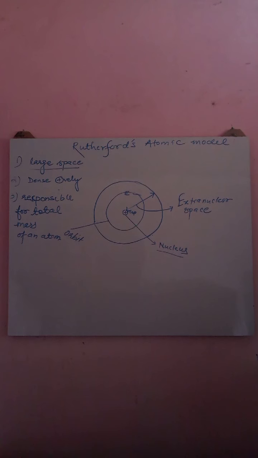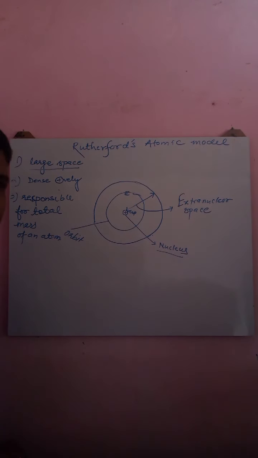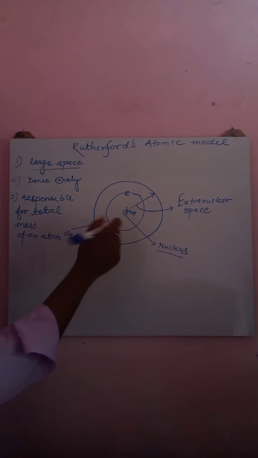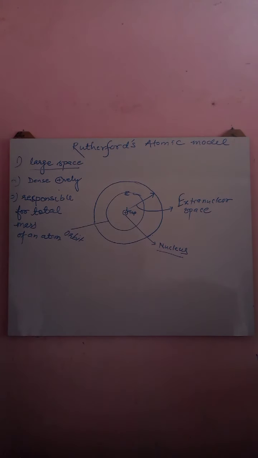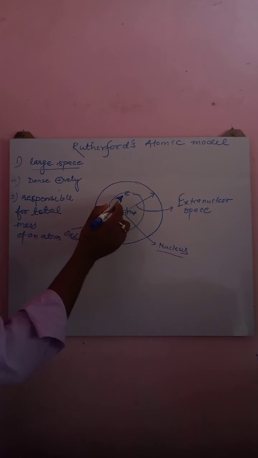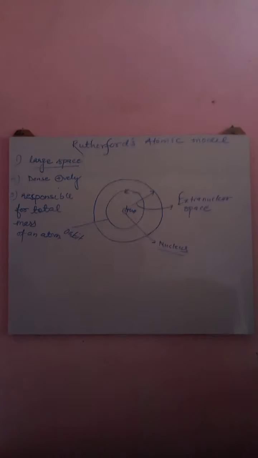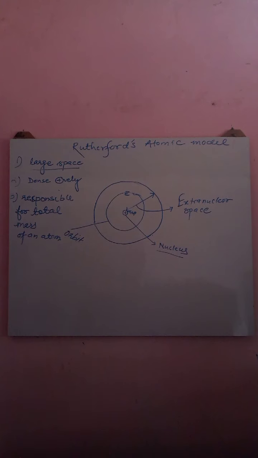Because we all know the mass of an electron is almost negligible, and the mass of a proton is 1 unit, as well as the mass of a neutron is 1 unit. So both particles which have mass are present inside the nucleus. That's why the total mass of an atom is dependent on the nucleus, while the mass of an electron is almost negligible.